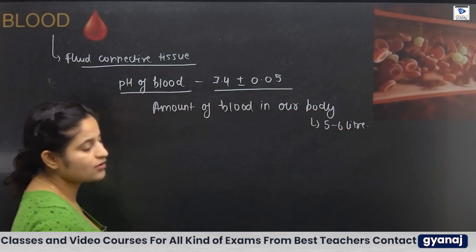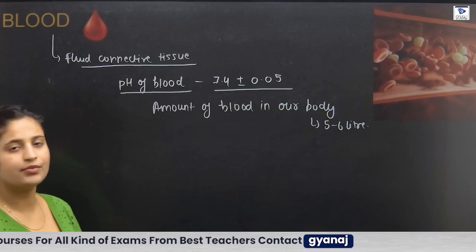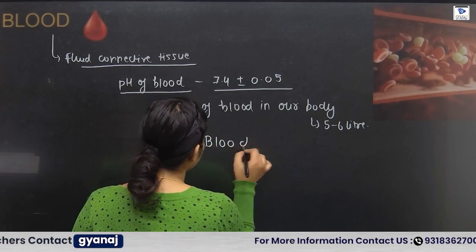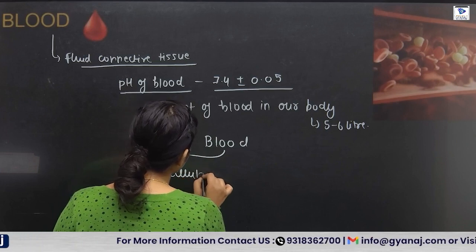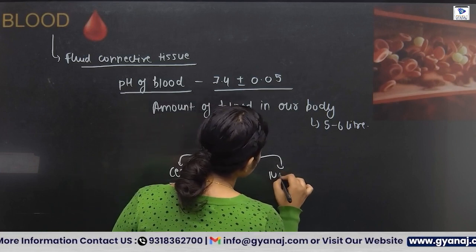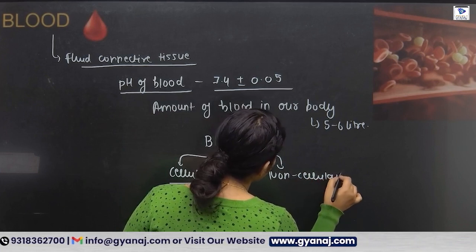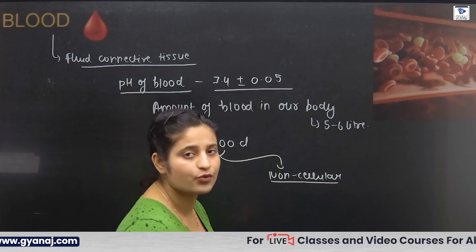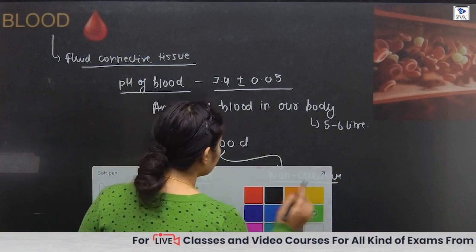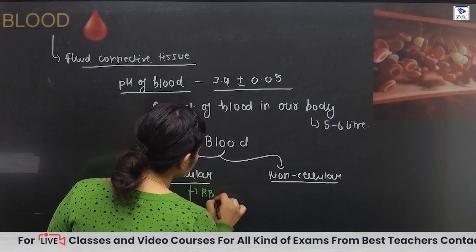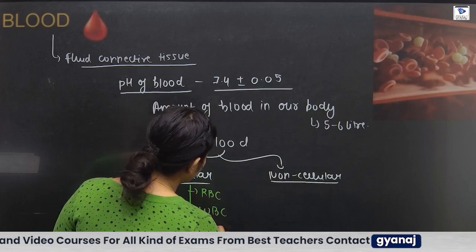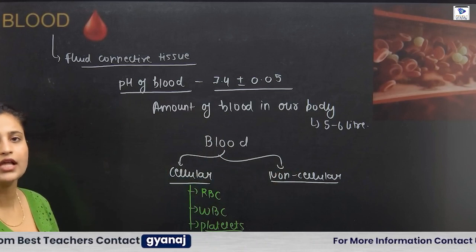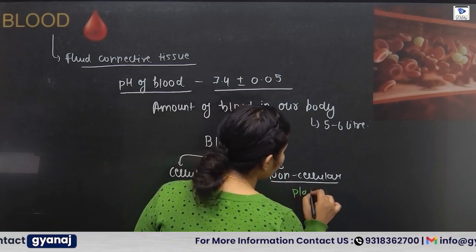Next, what are the things present in the blood? Blood has two main components. The blood has cellular components, and the blood also contains non-cellular components. Cellular means blood has some cells, and blood also has a non-cellular component. Examples of the cellular component are your RBC, WBC and platelets. Next, coming to the non-cellular, we have plasma.